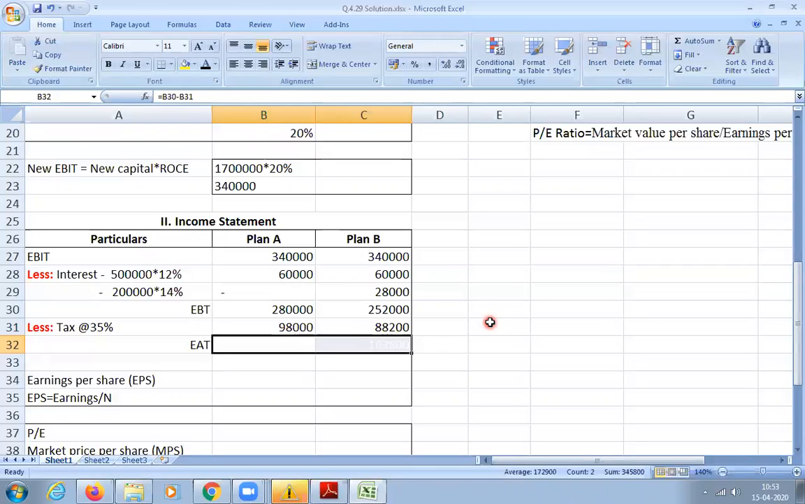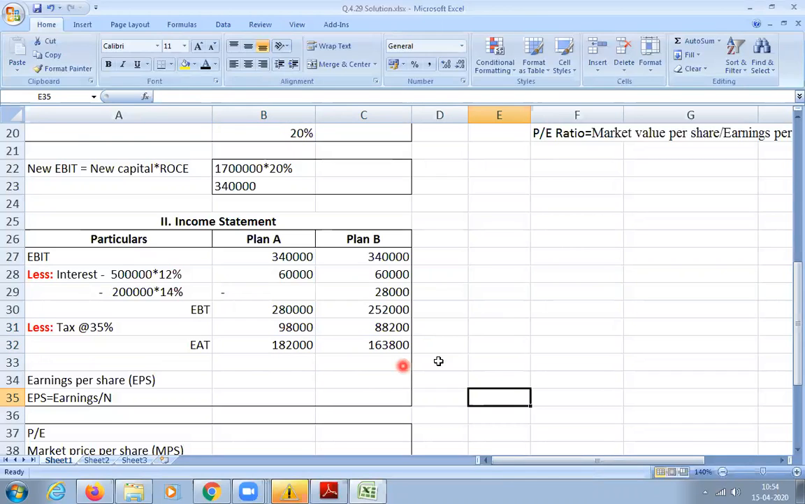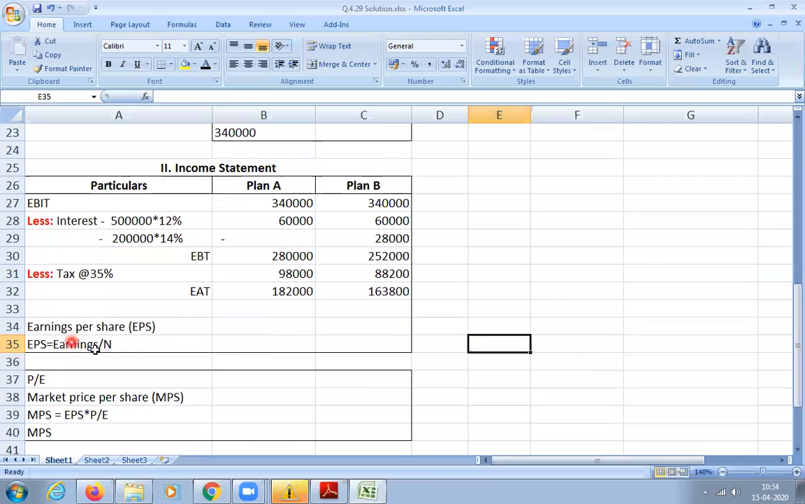1,82,000 for plan A, sir. 1,63,800 for plan B, sir. Okay, correct. So we got earnings after tax. Earnings available to equity shareholders is 1,82,000 for plan A and 1,63,800 for plan B. Now can we calculate EPS, earnings per share? Yes, sir. How will you calculate? Earnings divided by N, the number of equity shares.